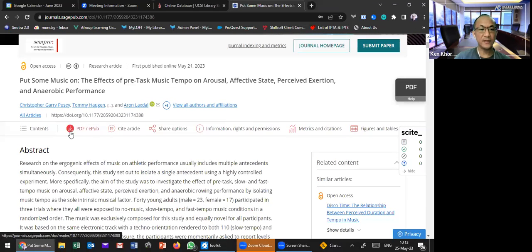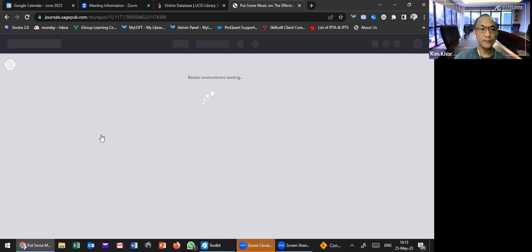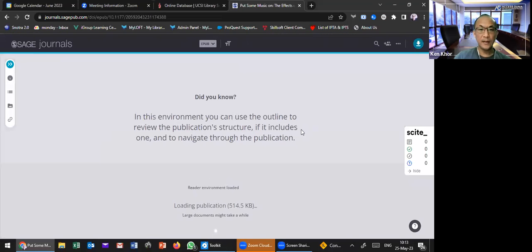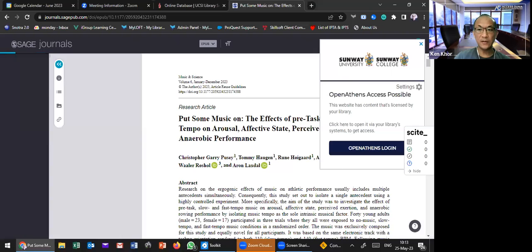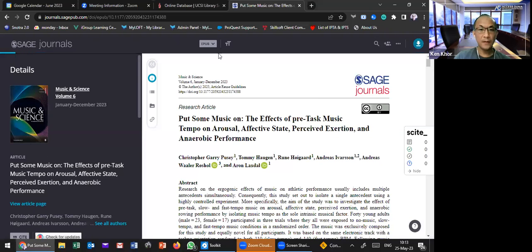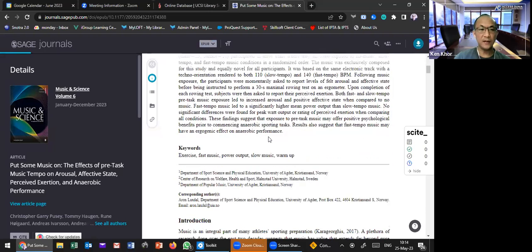So I try to click this PDF. Okay, yes, I am able to access the full text. I have two formats. EPUB is like the online version, similar to HTML format.